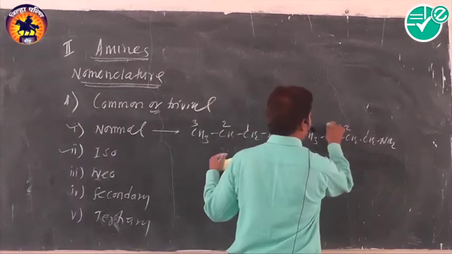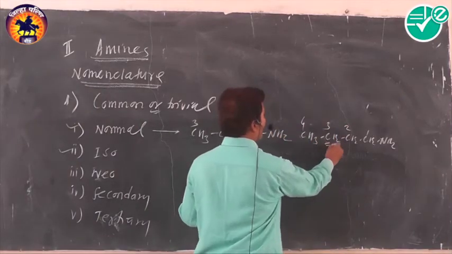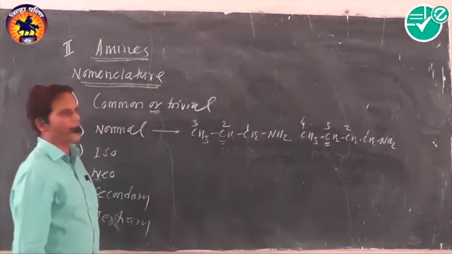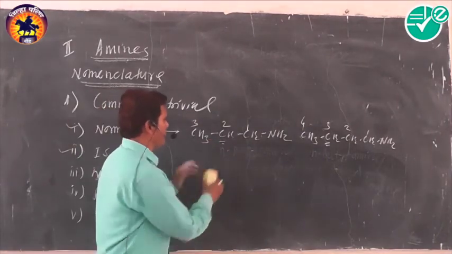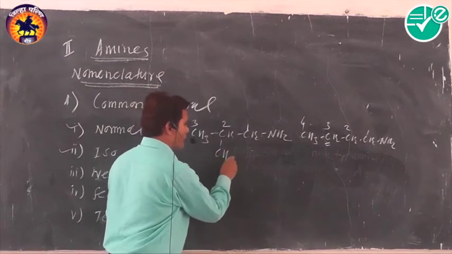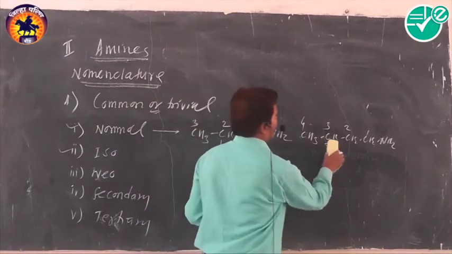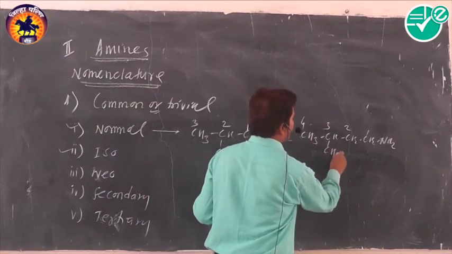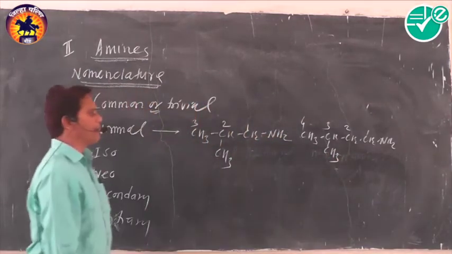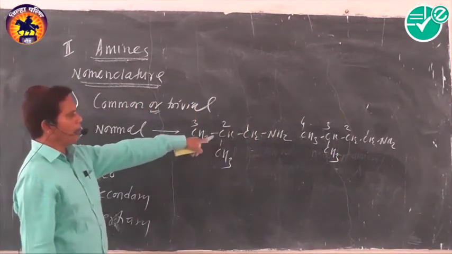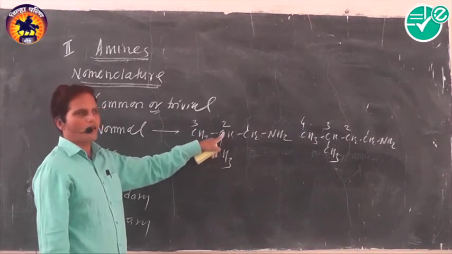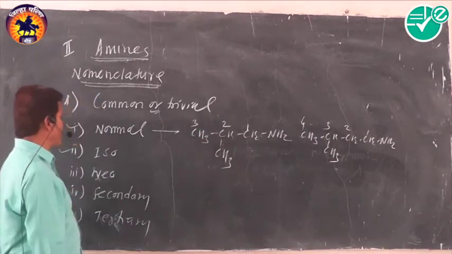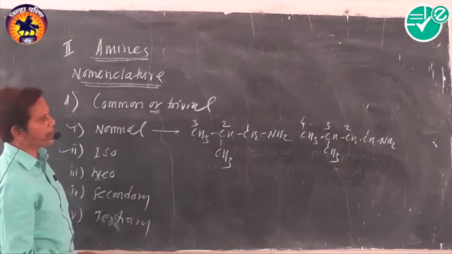When one methyl group is present on the second last carbon atom, then the iso prefix is used.